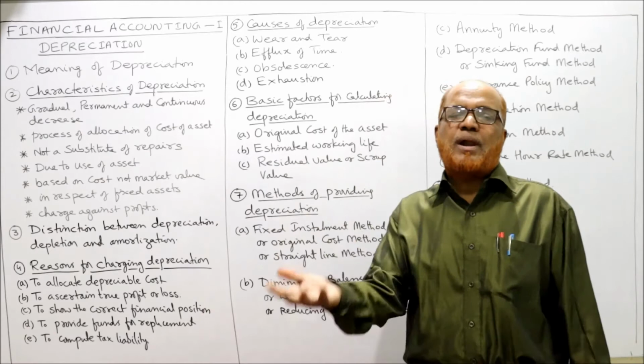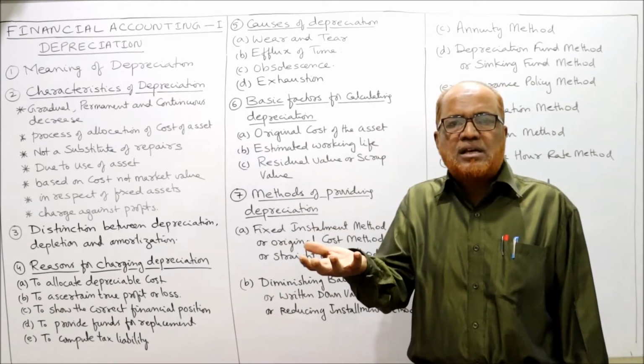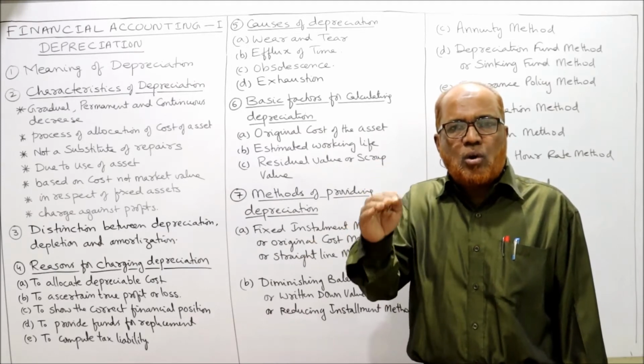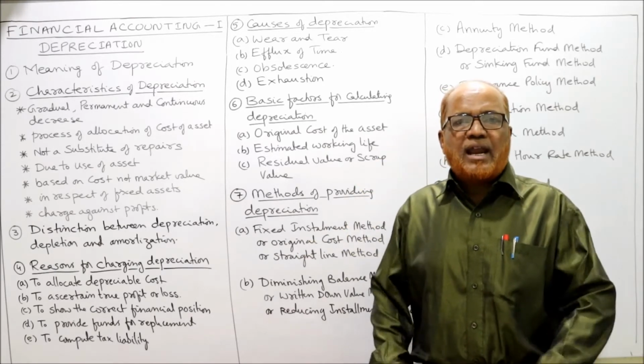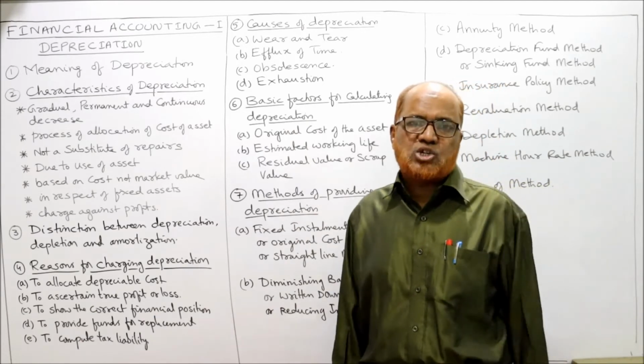Same is the case with plant and machinery. When we use plant and machinery in our business, its value goes down with use. So wear and tear is the first cause of depreciation.